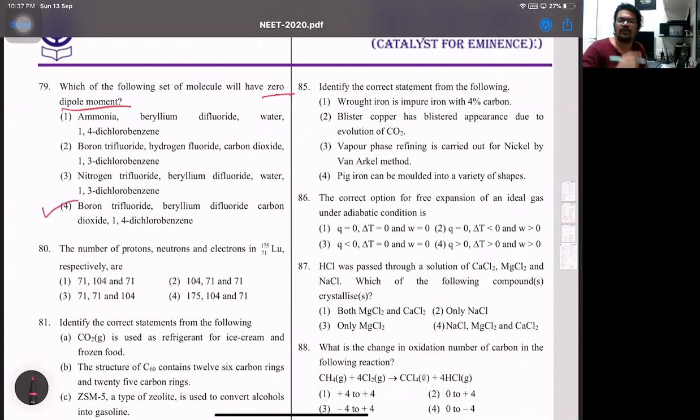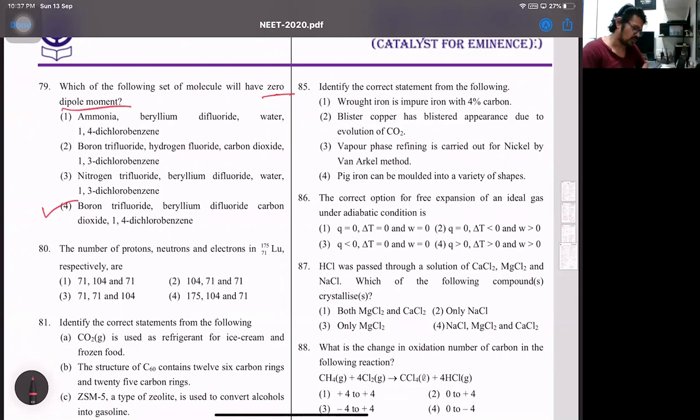BF3, 120 degrees, sp2 hybridized, sum of any two dipoles will be equal and opposite to the third one. Beryllium difluoride, it's linear, 180 degrees, so they get cancelled. Carbon dioxide, sp hybridized, beryllium difluoride was also sp, carbon dioxide also sp, so both in opposite, so gets cancelled. And 1,4-dichlorobenzene, the 2 chlorine atoms are at para position, so they will also get cancelled out.